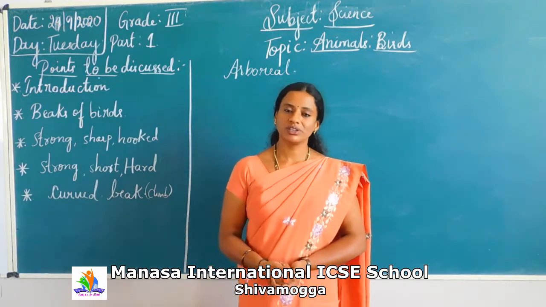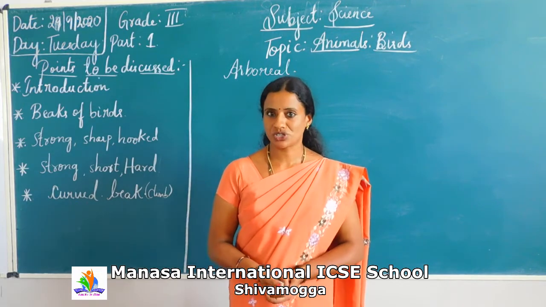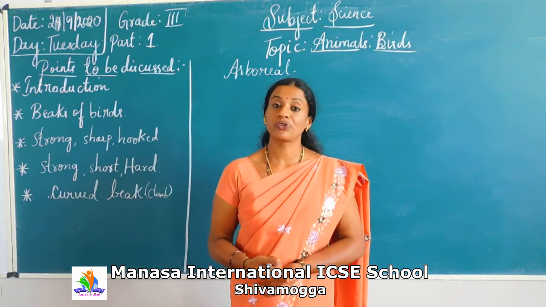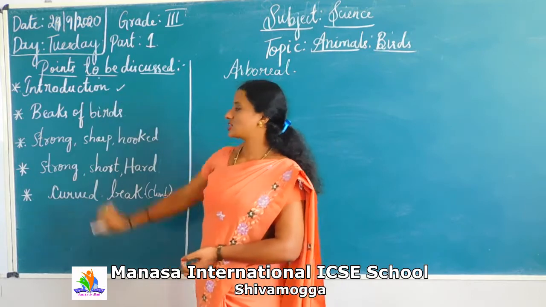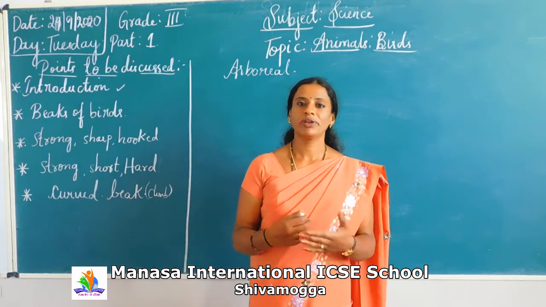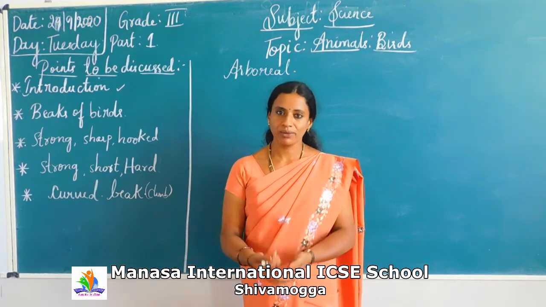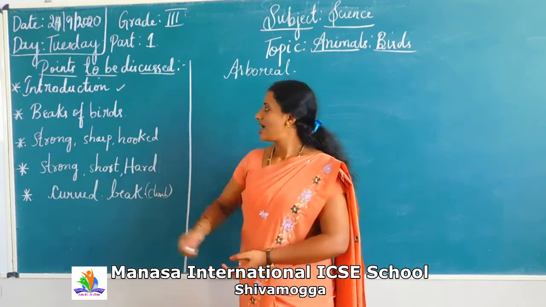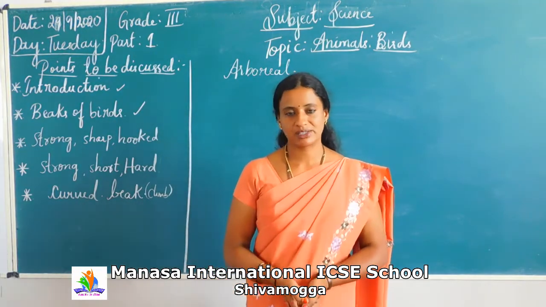Now in this chapter, let us study the different types of birds, their body structure, head, trunk, the claws, the beak, the feathers in detail. So first it is the introduction. As I told you earlier, we have many birds which are more colorful. Their body structure is framed in such a way that it depends on which type of food they feed on, right? And next, let us discuss the beaks of birds.